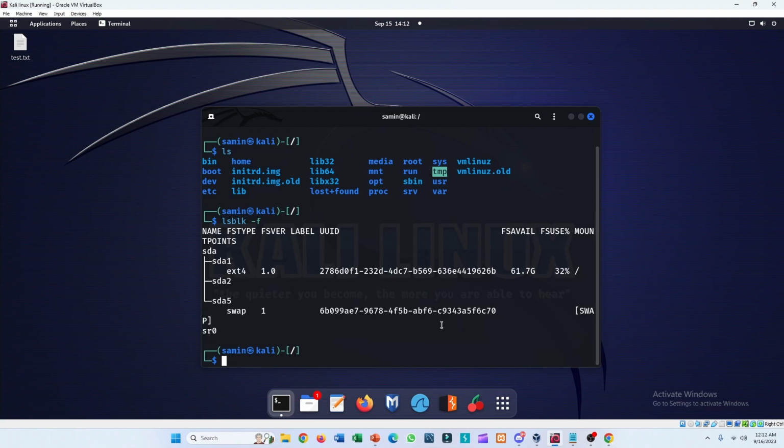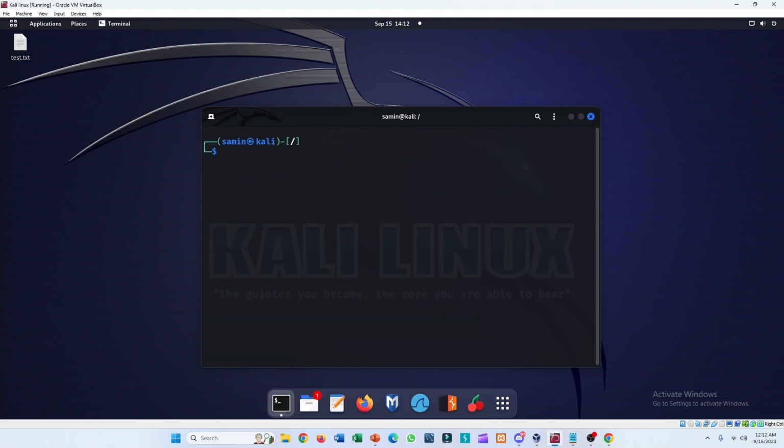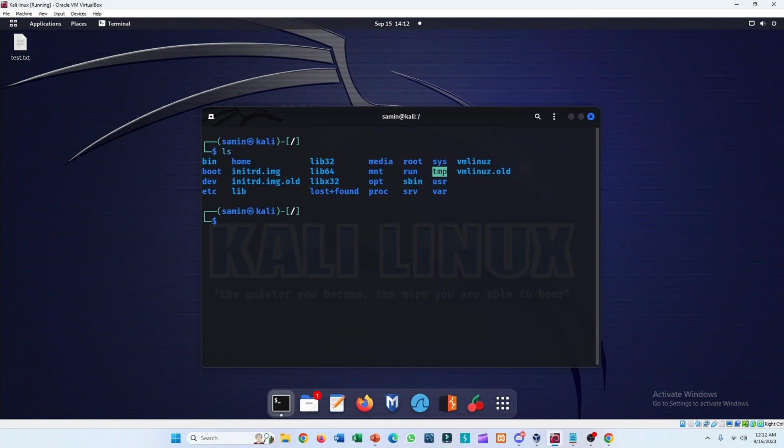Now I will explain the files and directories and their usage, and I will talk about the familiar files and directories. First let me clear the screen. Now I'm in the root directory. I will list all the directories here. As we can see, all the directories are listed right now.